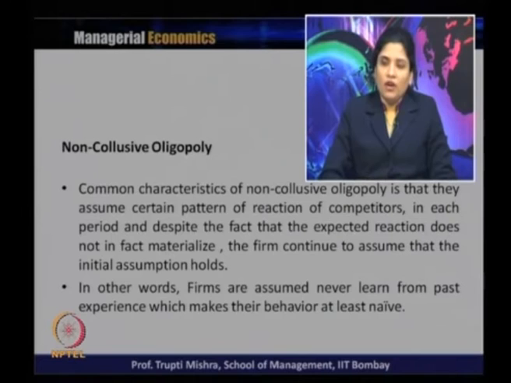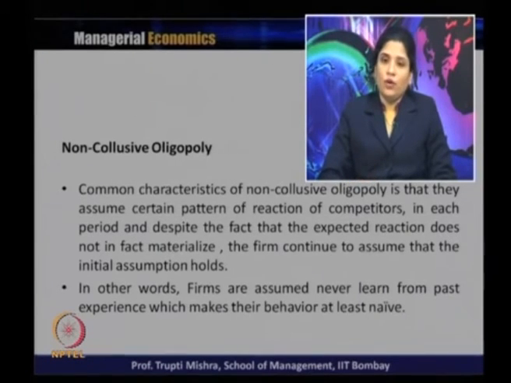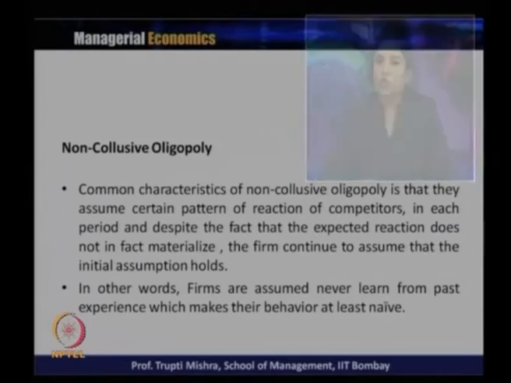So, in one period if they assume the reaction should be like this, and it does not happen, in the next period the firm still continues to assume the initial assumption about the reaction pattern. To put it in simple words, firms are assumed never to learn from past experience, which makes their behavior naive.